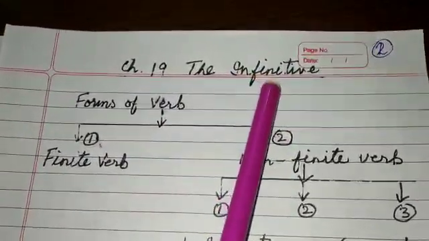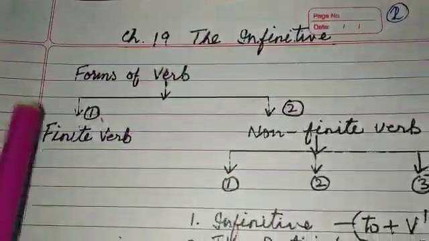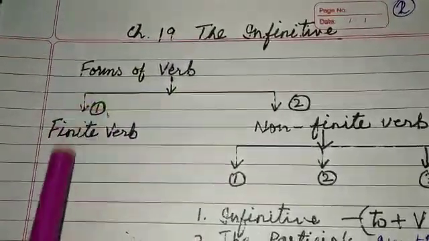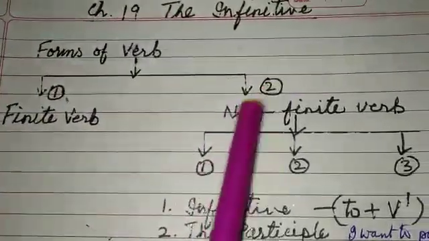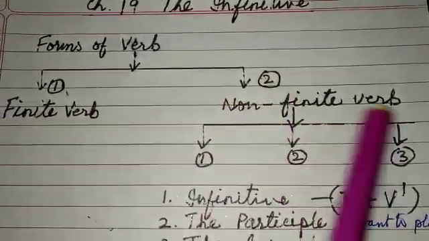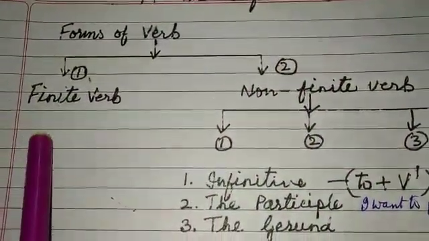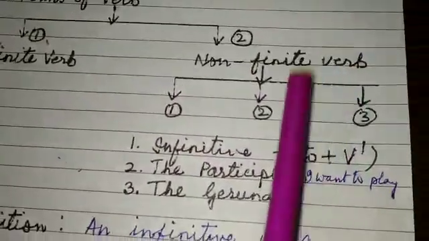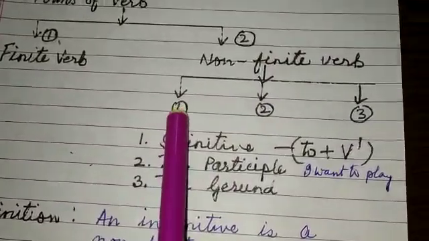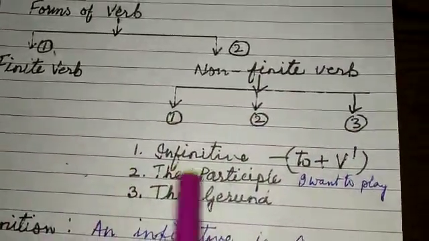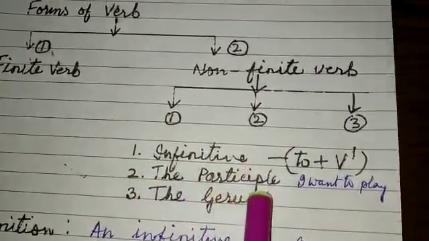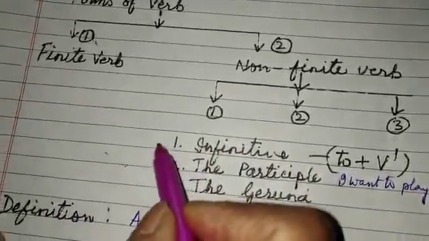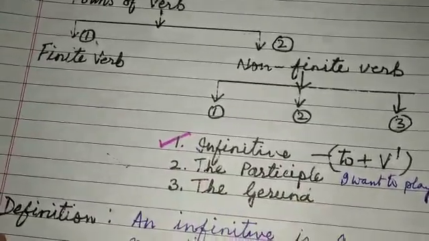Before I tell you about the chapter, let me tell you about the forms of verbs. There are two forms of verbs. First is finite verb, second is non-finite verb. Finite verb has a subject, whereas non-finite verb doesn't have a subject. It has three groups, first, second, third. First is infinitive, second is the participle, and the third is gerund. Today we shall be doing the infinitive.